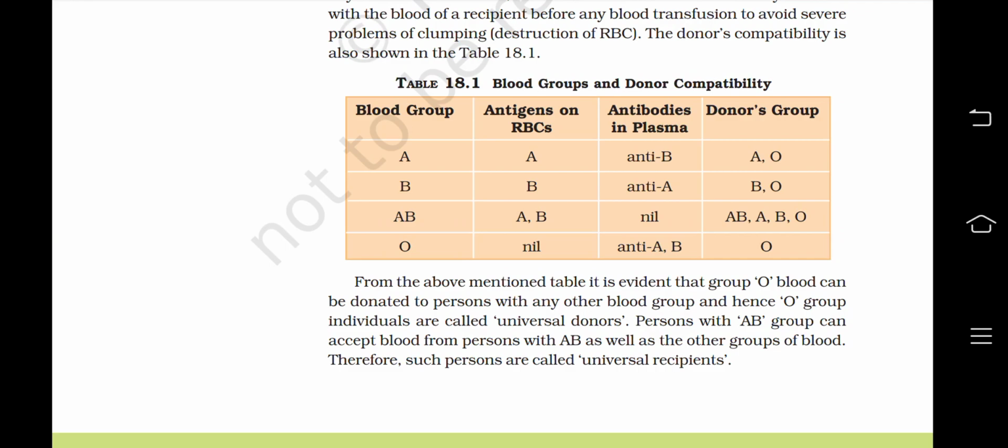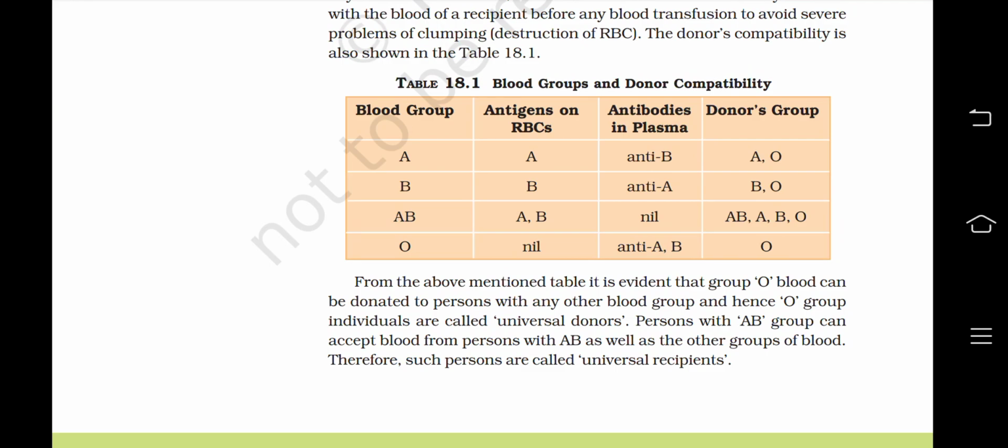Blood group O. Antigen on RBC is not present. It's nil. And antibodies in the plasma are antibody A and antibody B. So the donor group consists of only the O blood group. O blood group can receive blood from the O blood group only.